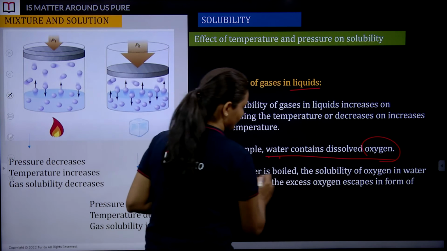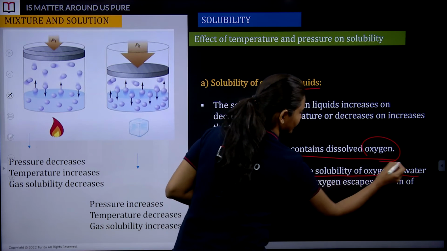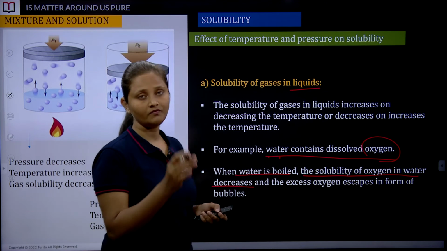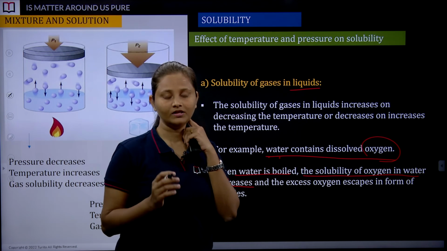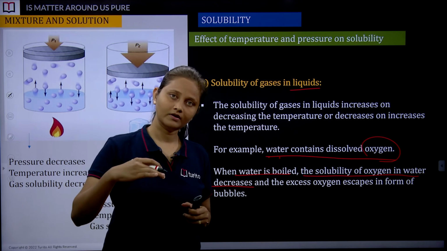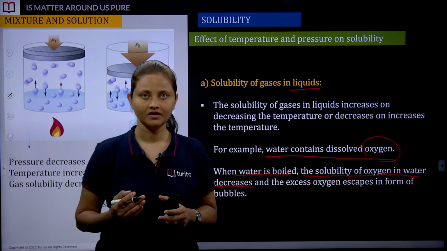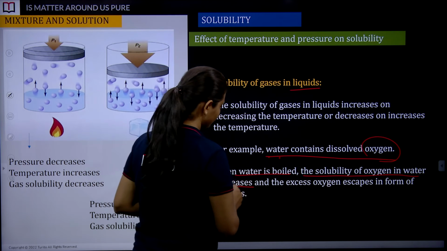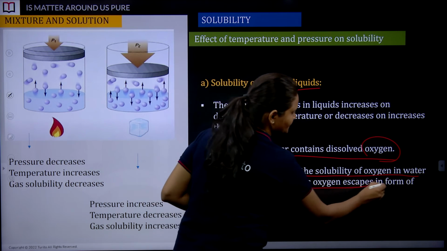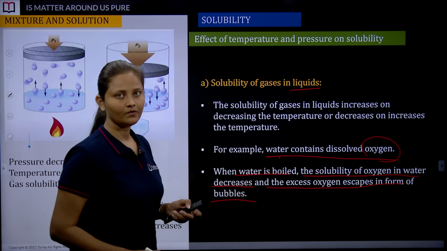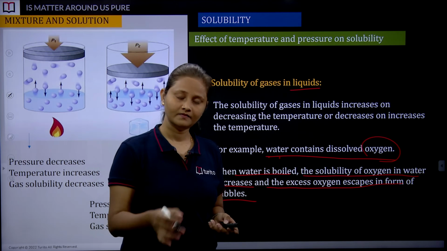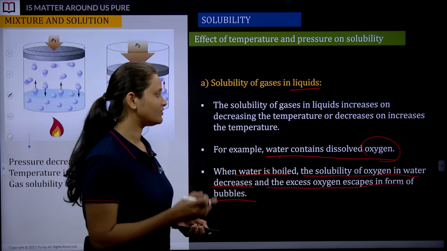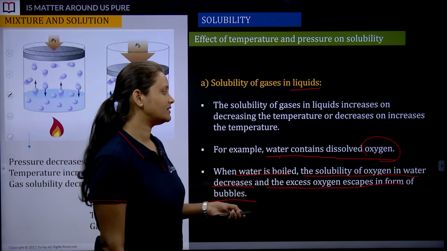When water is boiled, the solubility of oxygen in water decreases. You must have seen some water vapors coming out when we boil the water. Along with that, even the gaseous substance, oxygen, is released because of the increase in temperature. The excess oxygen escapes in the form of bubbles. So the bubbles which we observe are nothing but oxygen molecules escaping. Solubility decreases on increasing the temperature.